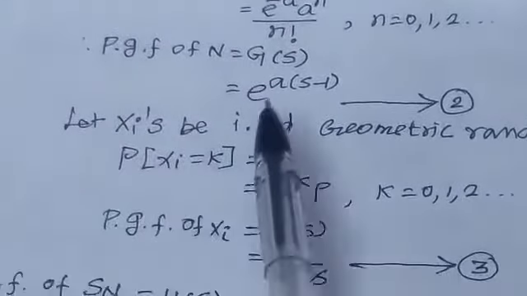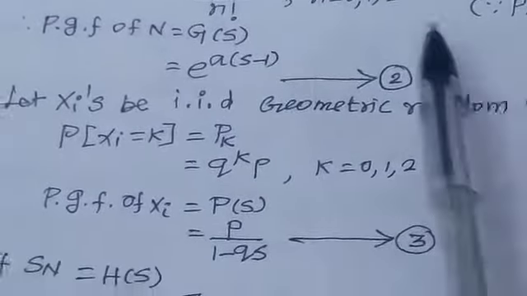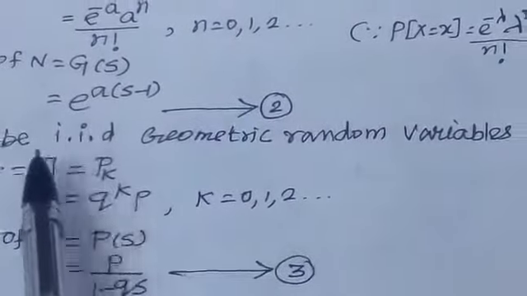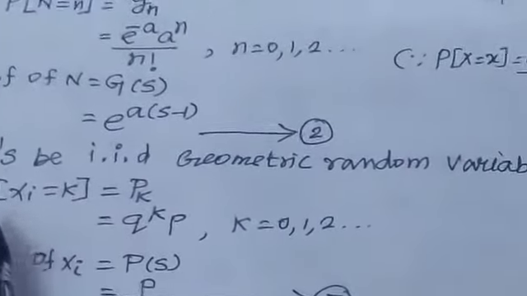Let Xi be the IID geometric variable. So geometric variable means you write the geometric distribution. What is the geometric distribution?